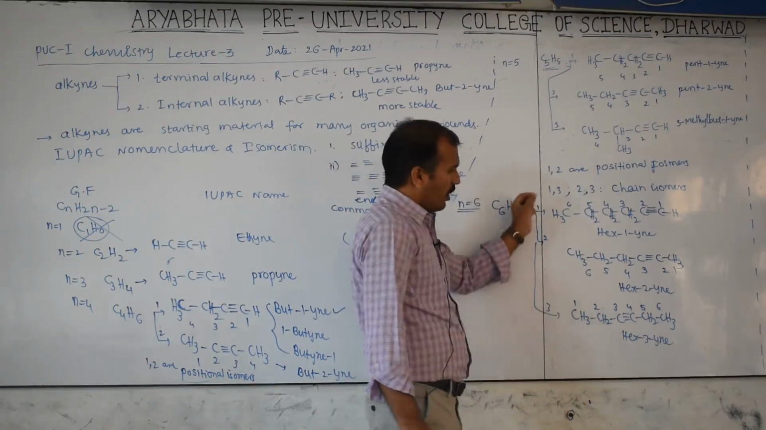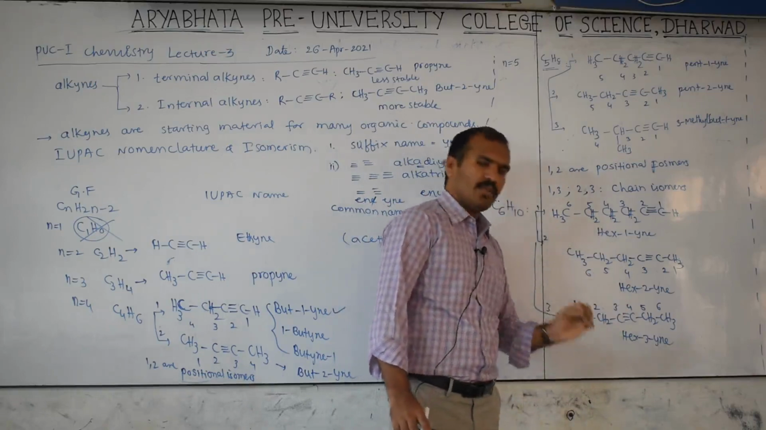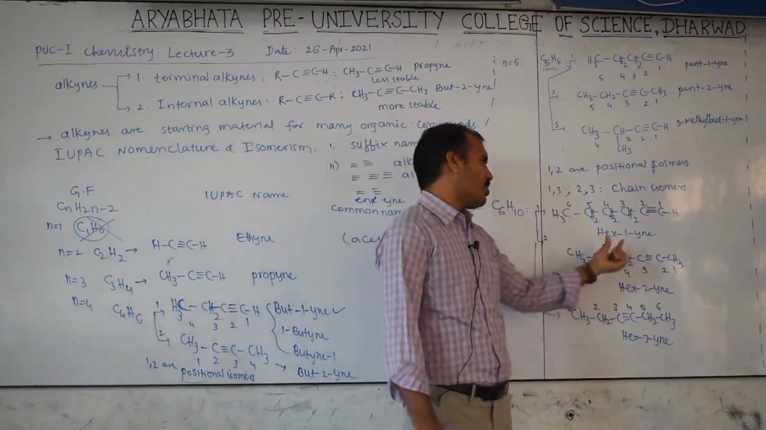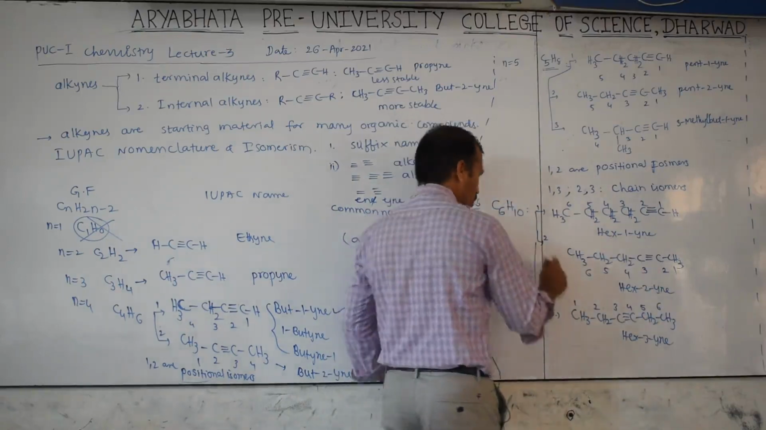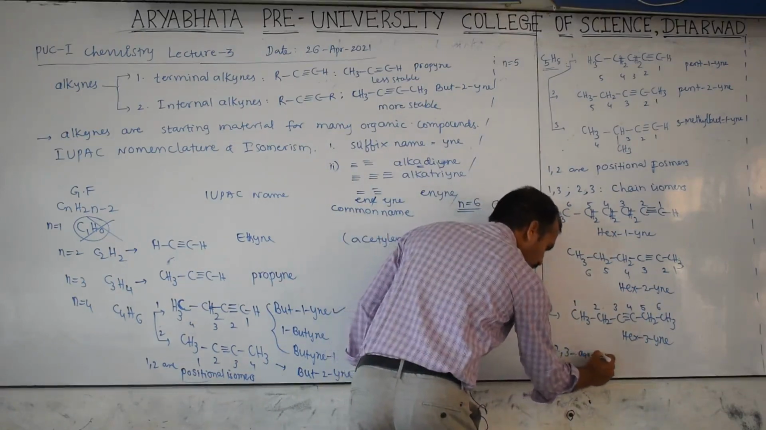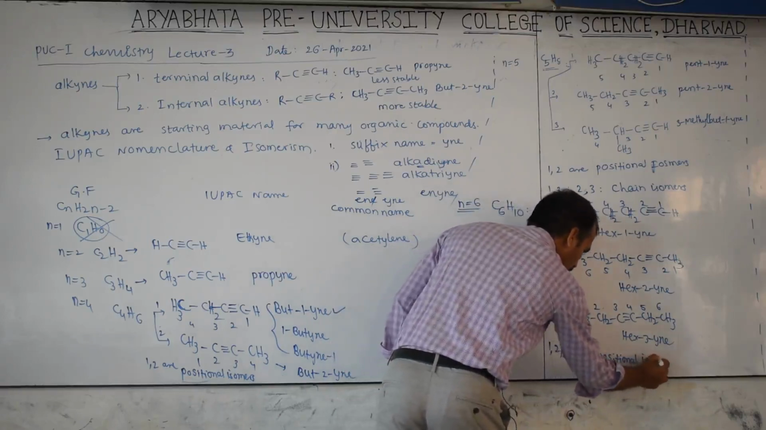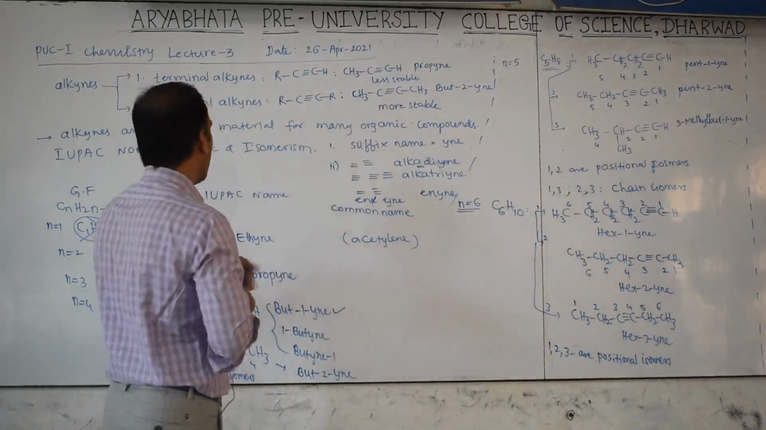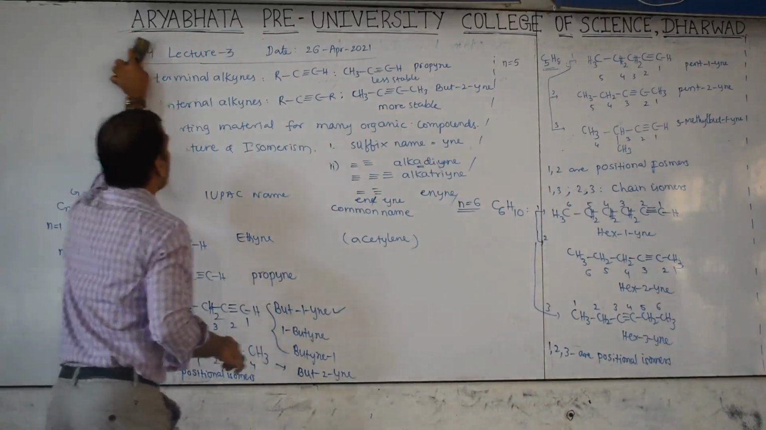Now these 1, 2, 3 all have the hex root word, the same. When the root word is the same, then we have to check the position of the triple bond: 1, 2, here 3. Therefore, 1, 2, 3 are which type of isomer? These are positional isomers. Then next, some other examples are also possible.